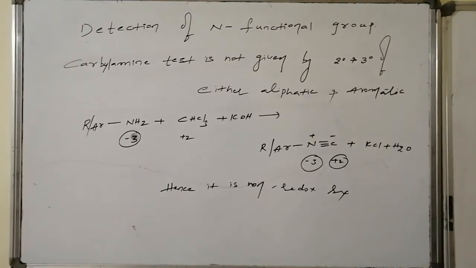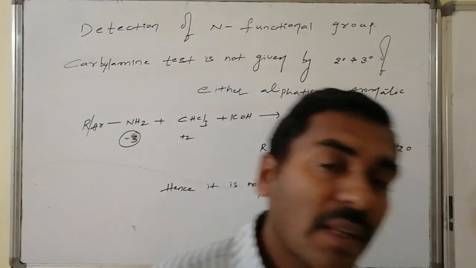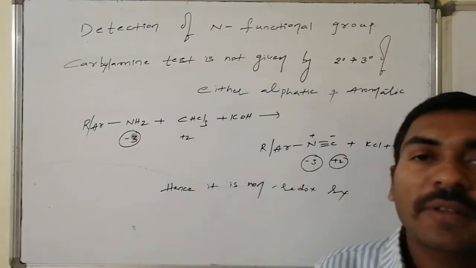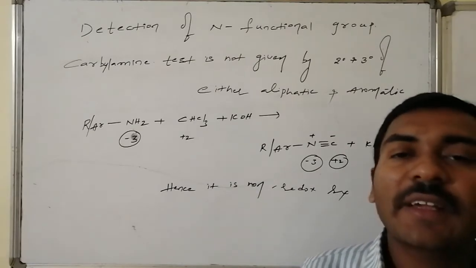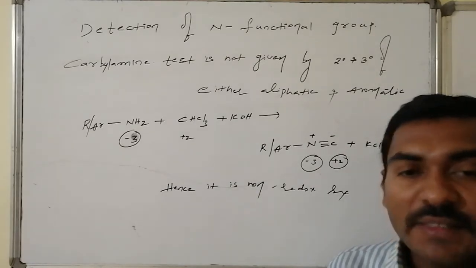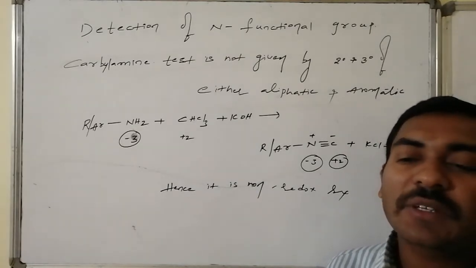Yes, the carbylamine test is not given by secondary and tertiary amines, either aliphatic or aromatic. It is given only by the primary amines, both aliphatic and aromatic. In this conversion, the amine group is converted to an isocyanide group.